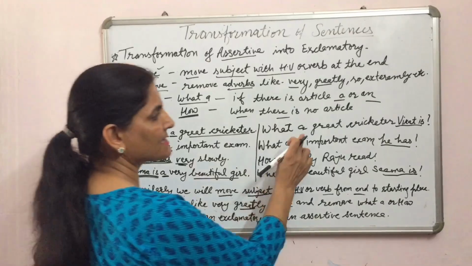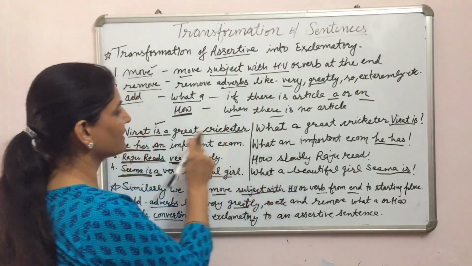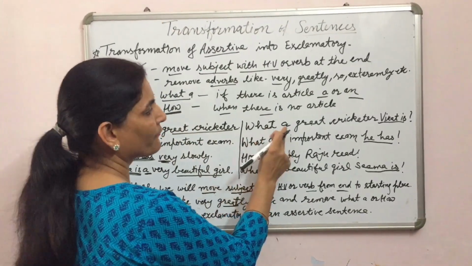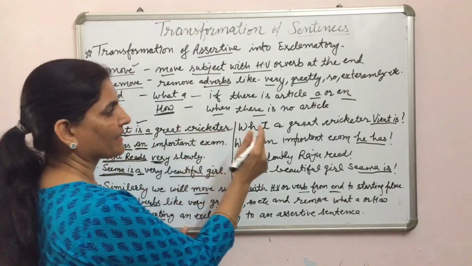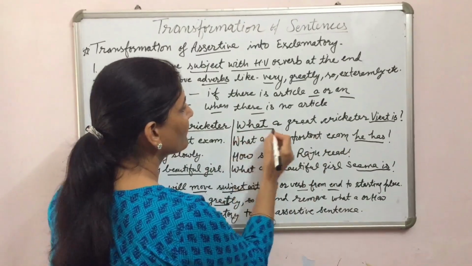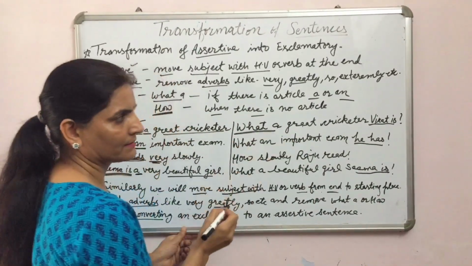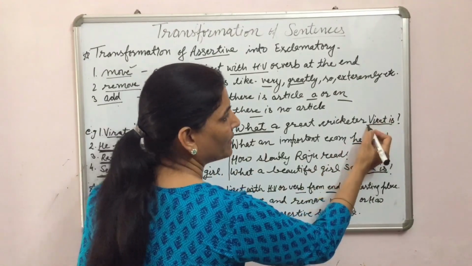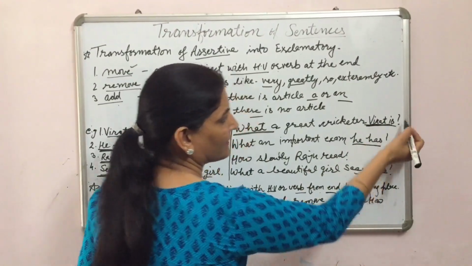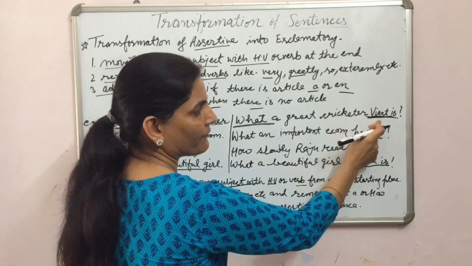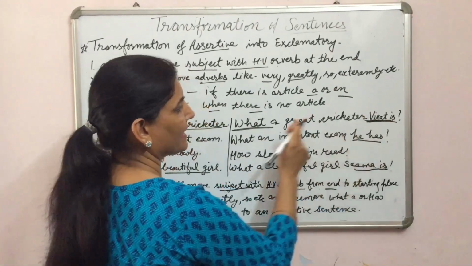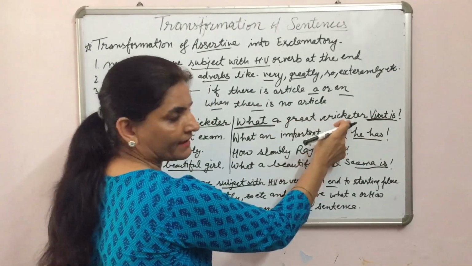For example, this is an exclamatory sentence and this is an assertive sentence. From this to this, we will remove what, then we will put this at the start. Virat is, then a great cricketer.